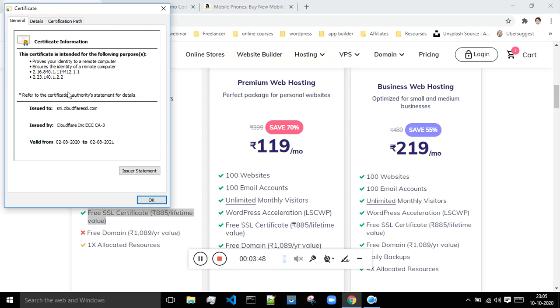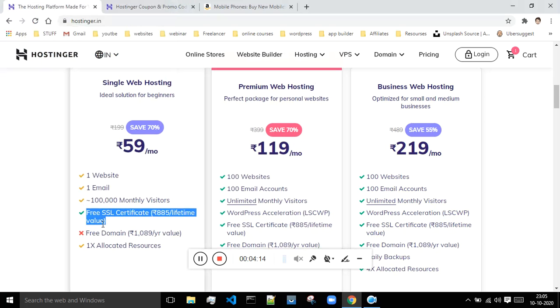If you are building a product-selling website in which you ask for payment or money from your customers, then in order to accept the payment, your website needs to be safe and secure. In order to make your website safe and secure, your website should have the SSL certificate. And from Hostinger you are getting this SSL certificate absolutely free.